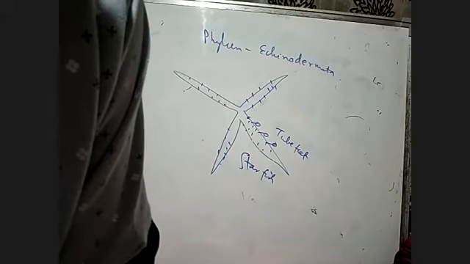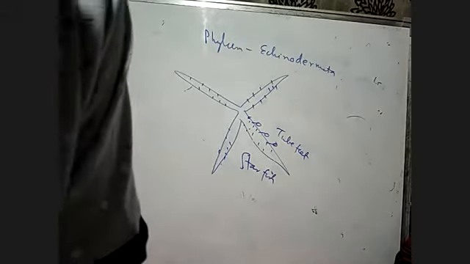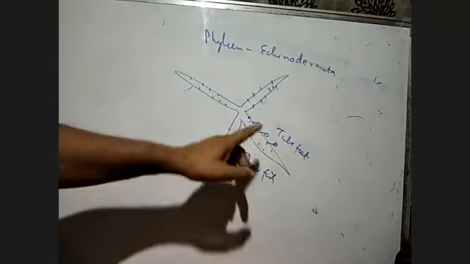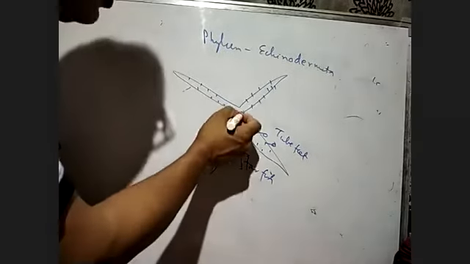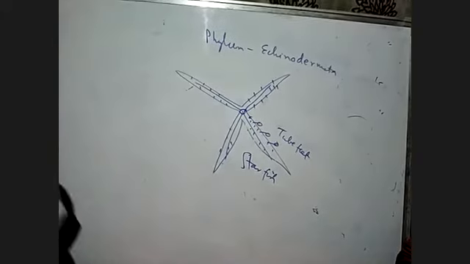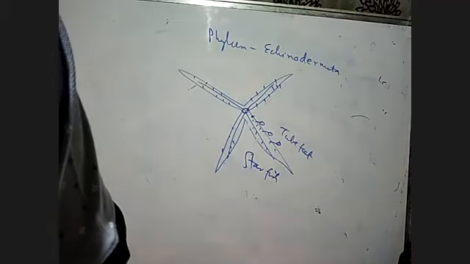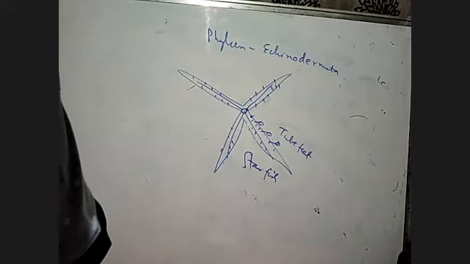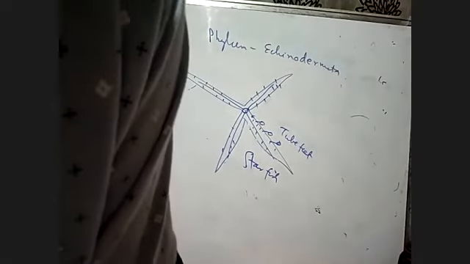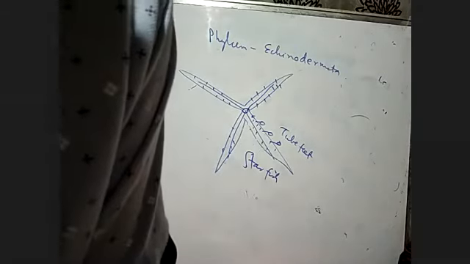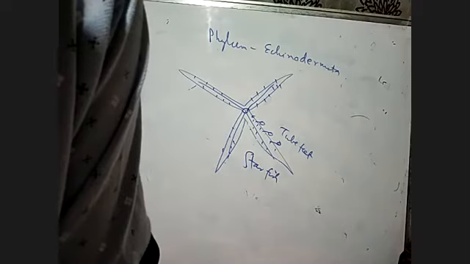The adult echinoderms are radially symmetrical, but the larvae are bilaterally symmetrical. Underline that, please. The adults are radially symmetrical: if you cut the body along any radius from the center, they have the same kind of organ system. But the larval stages are bilaterally symmetrical: if you cut the body into two halves, they show equal organ systems. They are triploblastic and coelomate animals. Triploblastic means they have ectoderm, endoderm, and mesoderm layers in the developmental stages, and they have a space in the body, the coelom.